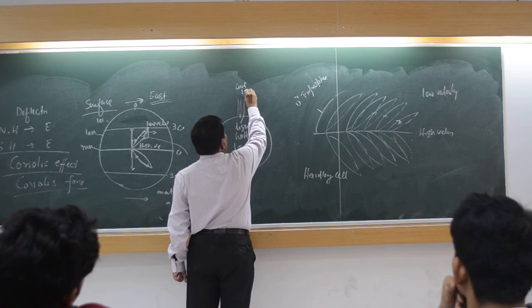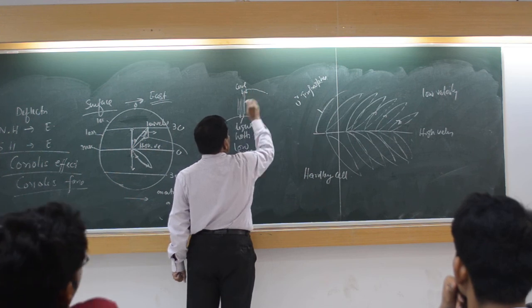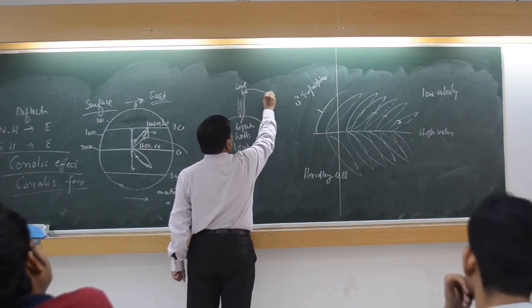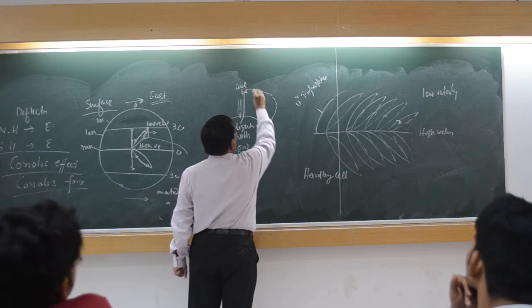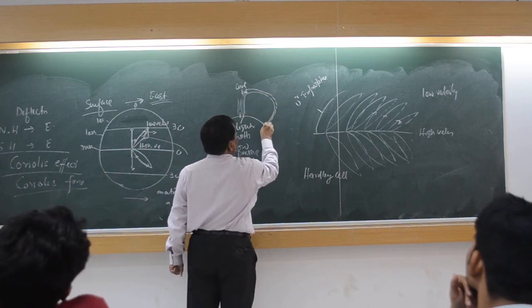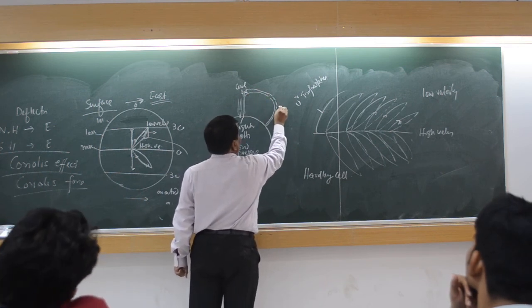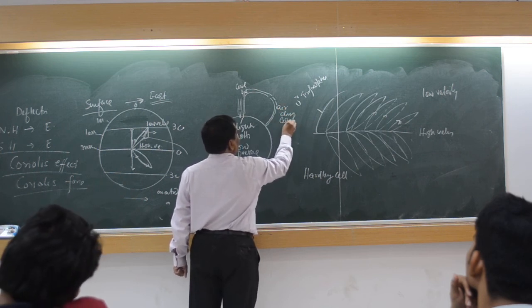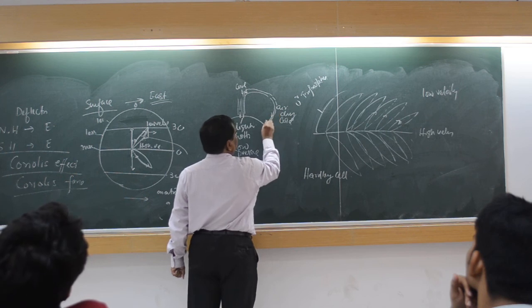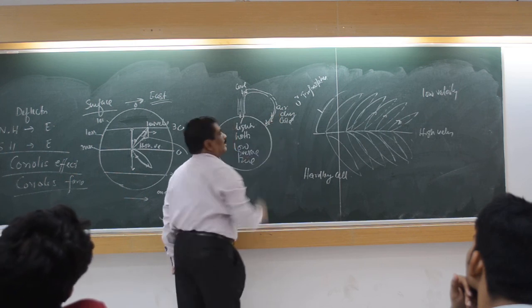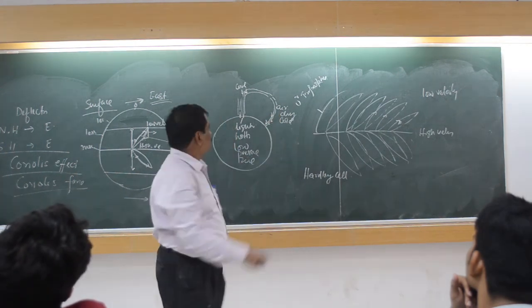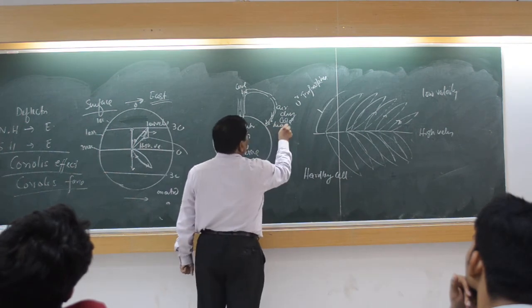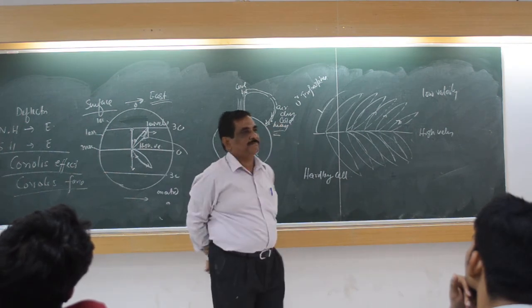So this cool air will start moving. This is a low pressure zone, and this is a high pressure zone like that. By the time it comes here, the air is dry and cold, and heavier. So it comes down and will fall. So these are called Hadley cells.